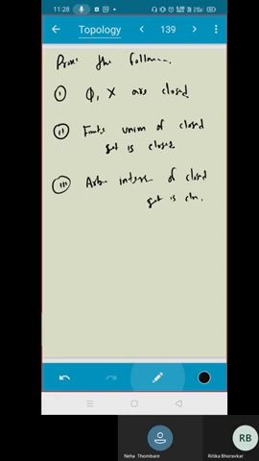Sir, discrete metric. Okay. What in discrete metric? We proved that any set in discrete metric is closed, so the arbitrary union is closed. I need to give an example where the arbitrary union is not closed.